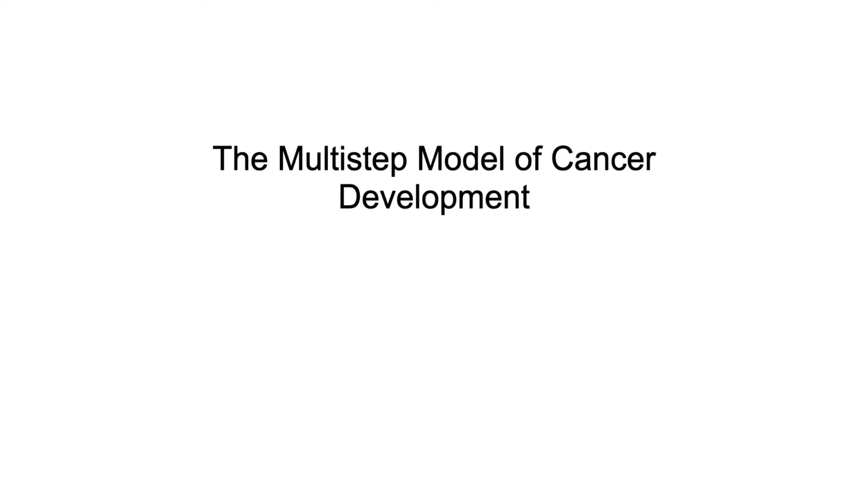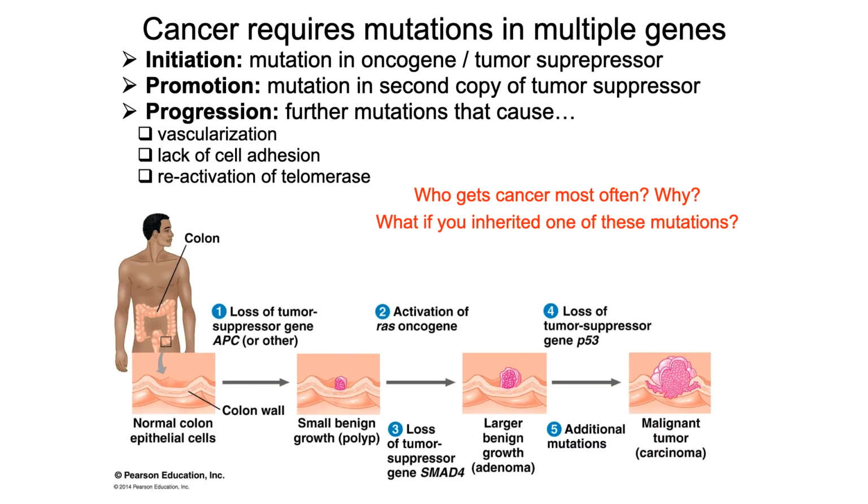Now, cancer is a multi-step process. A single cell needs a series of mutations to occur. First is the initiation, mutation in an oncogene or tumor suppressor gene, and then promotion, so a mutation to a second copy of a tumor suppressor. And then progression. So this progression is some of the more easy things to understand.